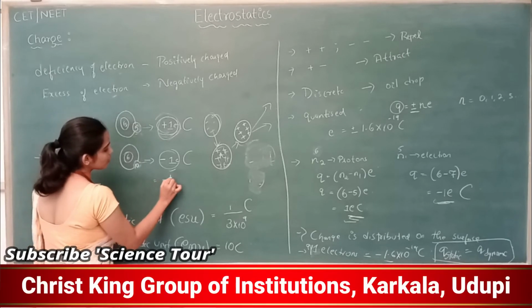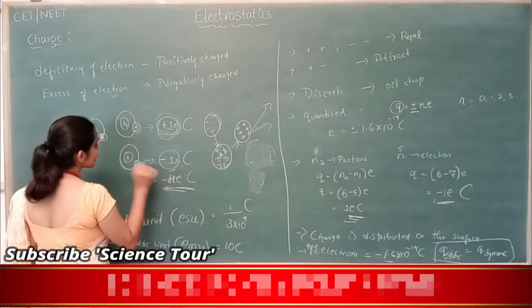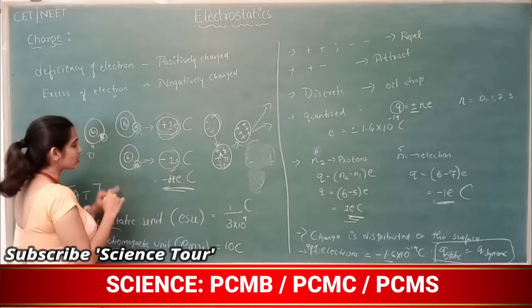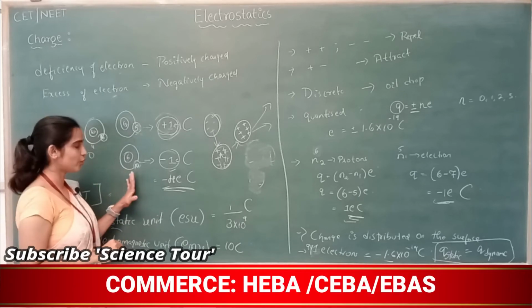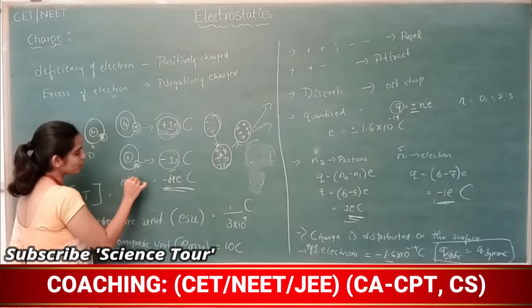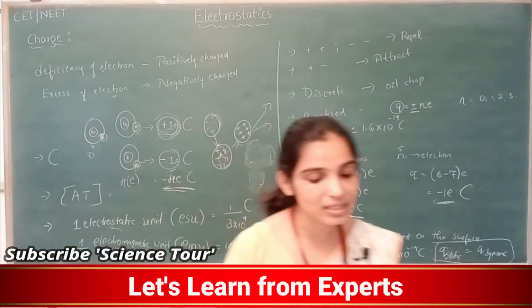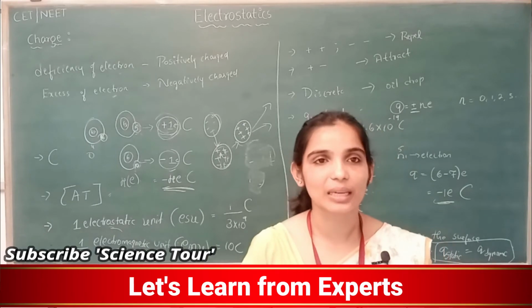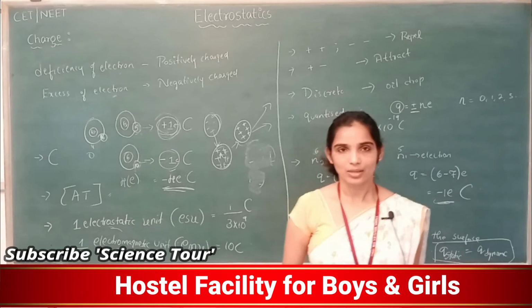So minus 4 times E coulomb is the charge of this body. So the charge of 1 electron plus the charge of 2 electrons plus 3, 4. So there are 4 excess electrons. So 4 times the charge of each electron will give the charge of that body. Which means the algebraic sum of the charges is nothing but the total charge of the body. So this is about charge.